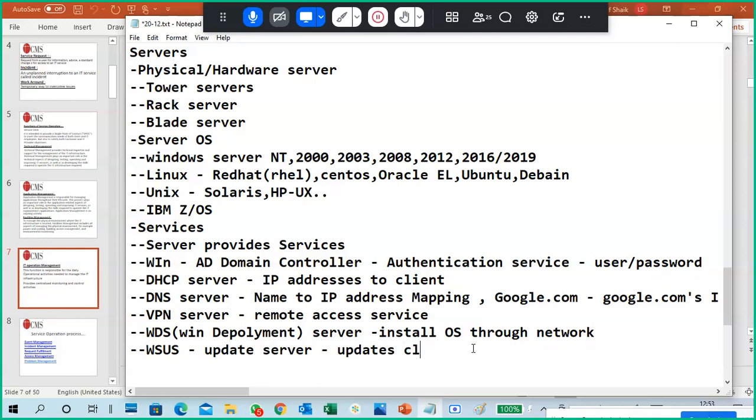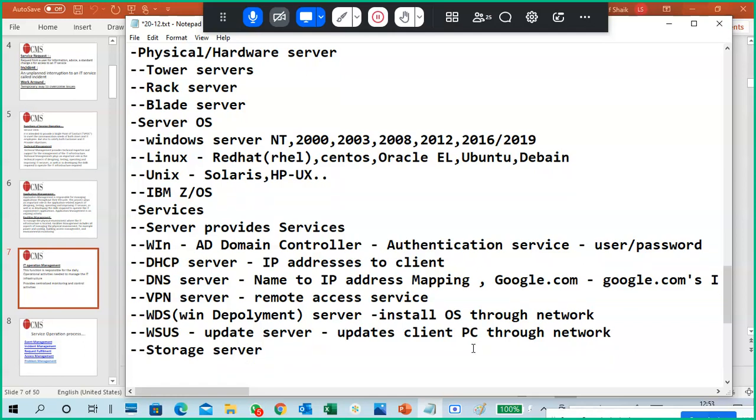It updates client PCs on the network. Then RDS, or remote desktop servers, and storage servers. They give you a way to store data and access storage. So these are servers and storage things.